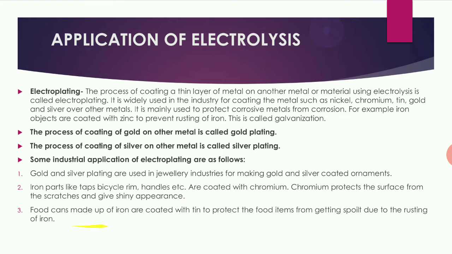Similarly, food cans are made up of iron coated with tin to protect the food item from getting spoiled due to the rusting of iron. So food cans are also protected. They are coated with tin so that the rusting cannot take place.